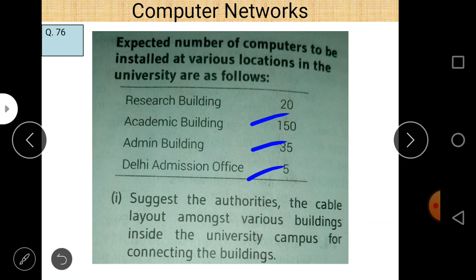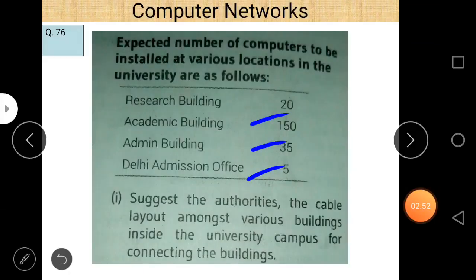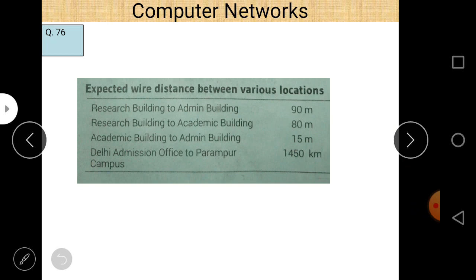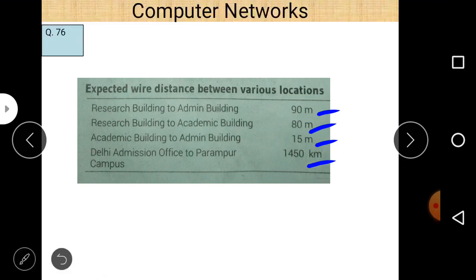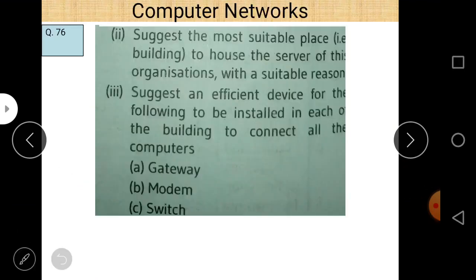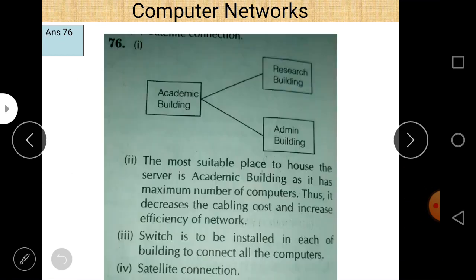First question: suggest to the authorities the cable layout among various buildings inside the university campus for connecting the buildings. First of all, connect all the buildings to each other as per the distance given, and minimize the cable length when you try to connect all these buildings.